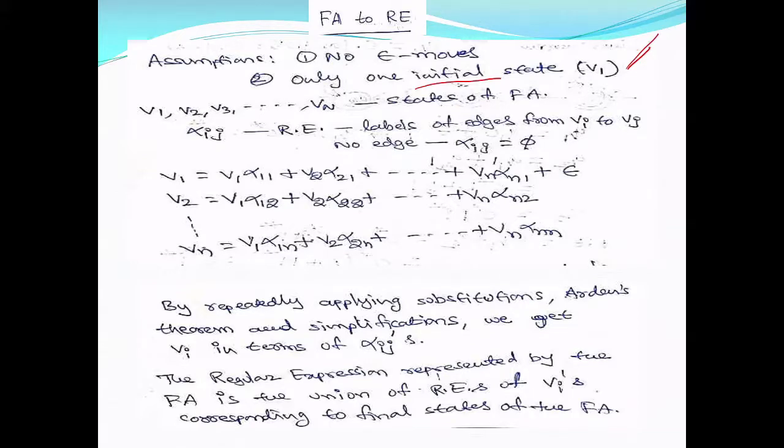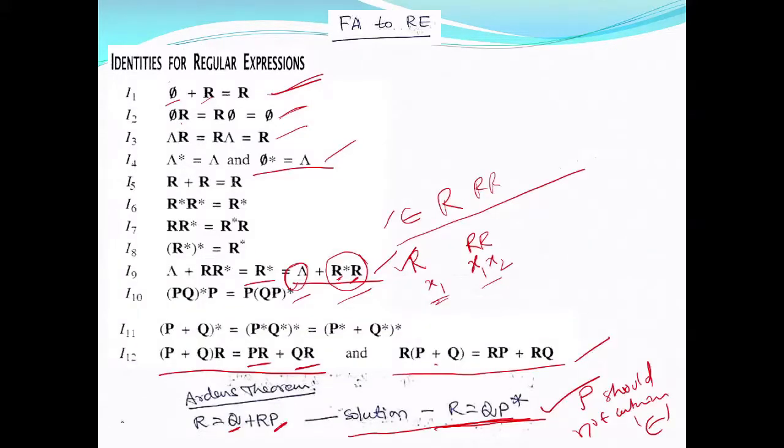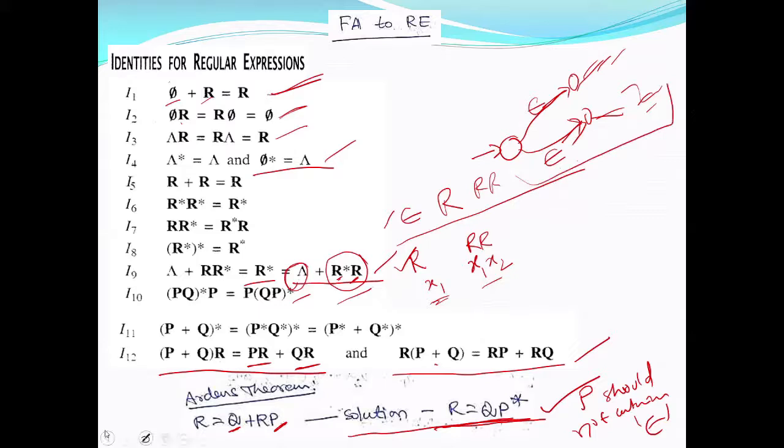It's very simple. If you want to see, I'll draw it here. Suppose there is an FA with two initial states like this. Don't bother about what is there after this. Then I'll introduce a new initial state like this, and on epsilon I'll make transitions like this, and the remaining things are there. Now you know how to eliminate epsilon transitions from an NFA. So you can eliminate these epsilon transitions from this NFA, and then you will get an NFA with a single initial state.